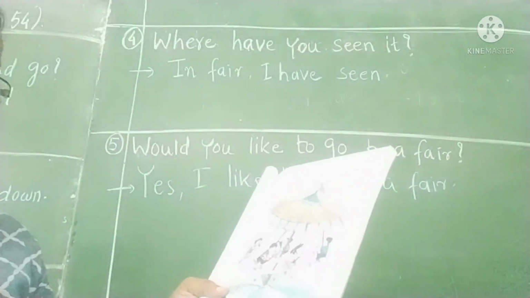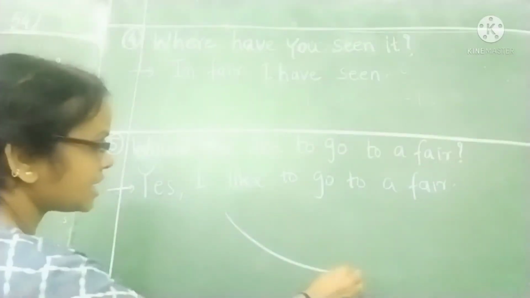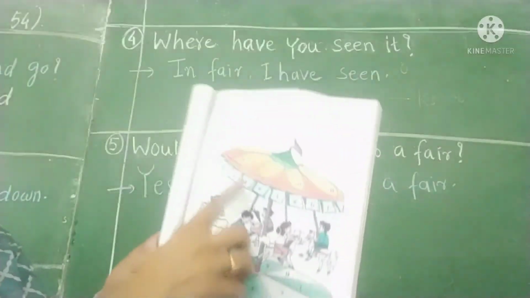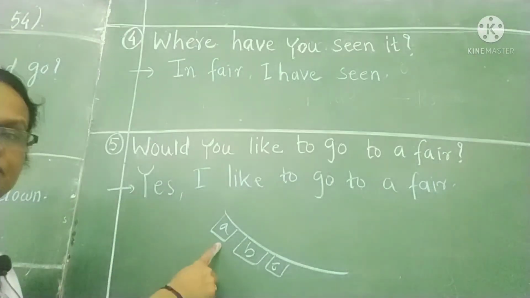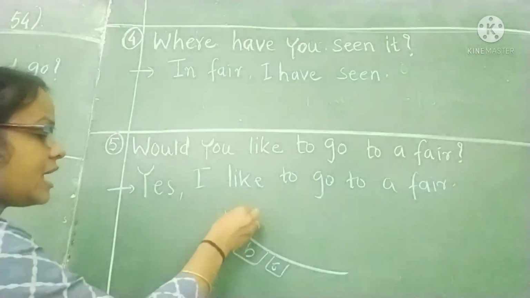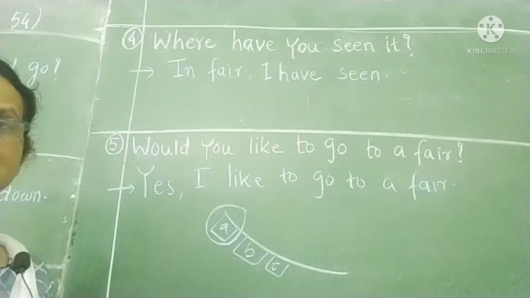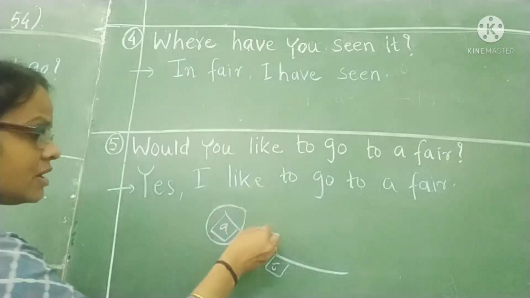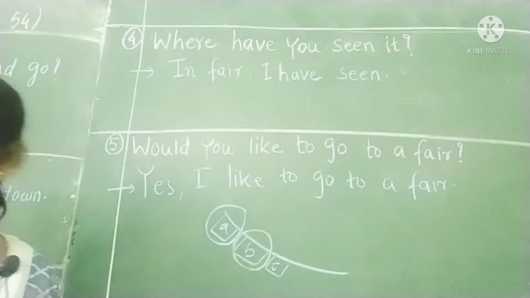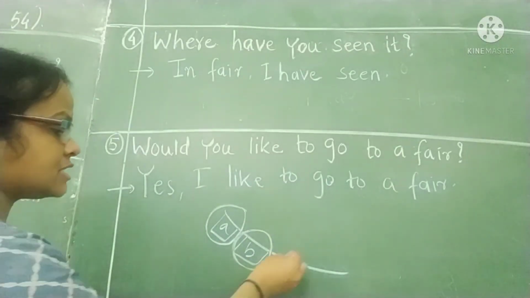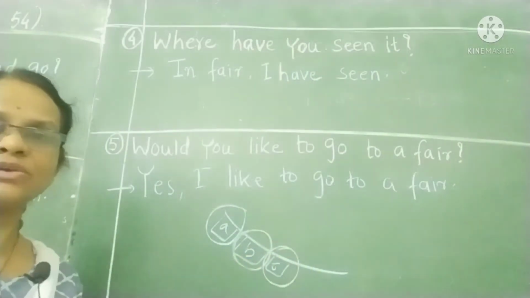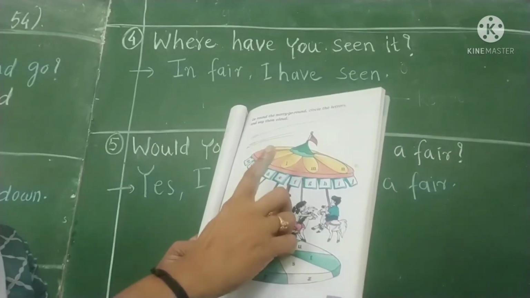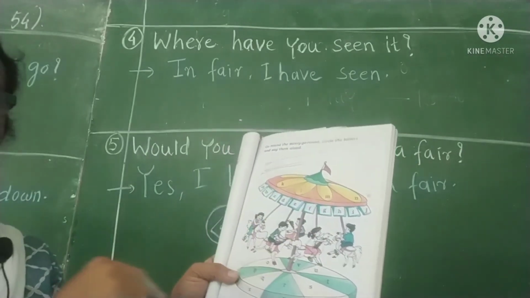Okay. So suppose here A is given. जैसे कि यहाँ पे A लिखा हुआ है. A, B, C, D. In this way it is written here. देखो ये वाला. Right? So suppose the first letter is A. So speak loudly A in this way. After that circle it. Take another color. Right? Then again speak loudly B. Take another color, your favorite color. Then speak C. Right? In this way you have to do the circle. So many letters are there, and what you have to do? You have to circle it and speak it loudly.